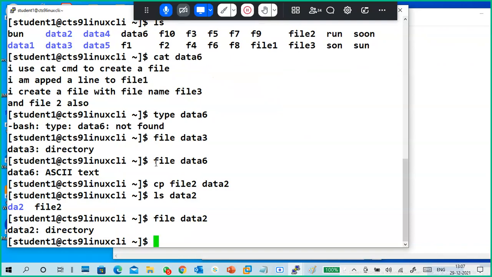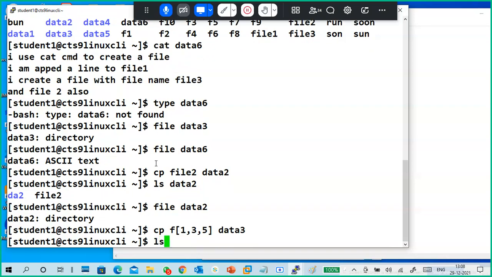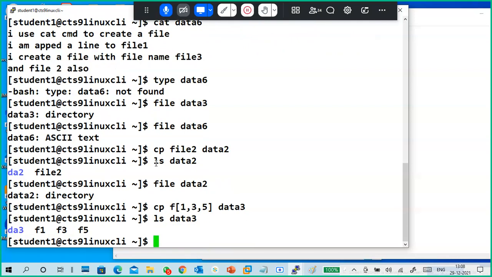And also you can copy multiple files. cp f1, f3, f5, f7, f9. Okay, just for fun we will put very few: files 1, 3, 5 to data 3. ls data 3. See, only these files are copied. Like this you can copy multiple files, also with wildcards.